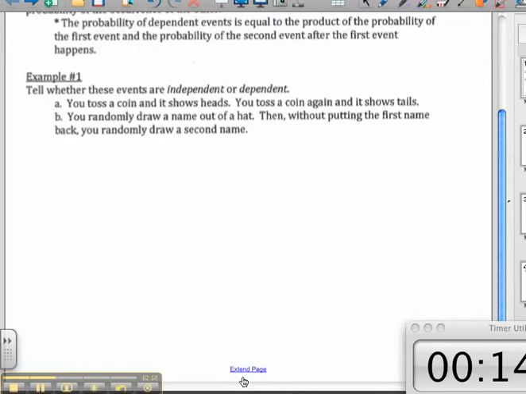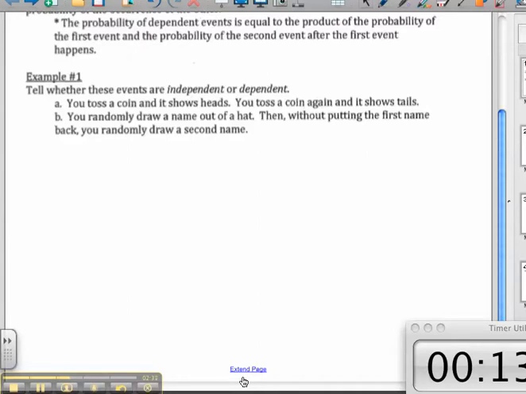It says, you randomly draw a name out of a hat. Then, without putting the first name back, you randomly draw a second name. Now let me ask you this. Does the probability of the second event depend on the first event? Yes, it does, because as soon as you pull out one, now there are fewer names in the hat. All right? So let's take a couple of examples.